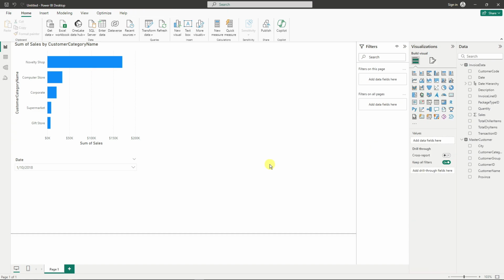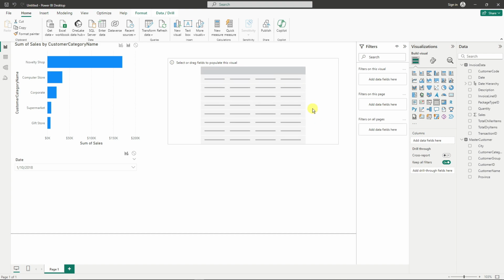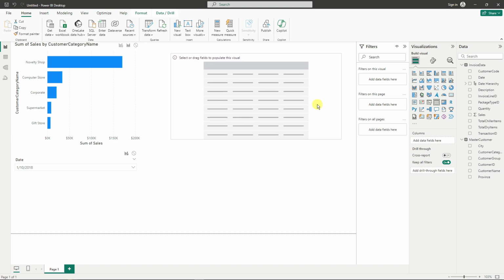Now let's talk a little bit more technical. I want to add some table here. Place it right there. And now I want to see the sales in 1 year or basically a month.